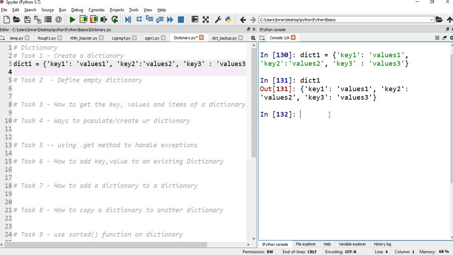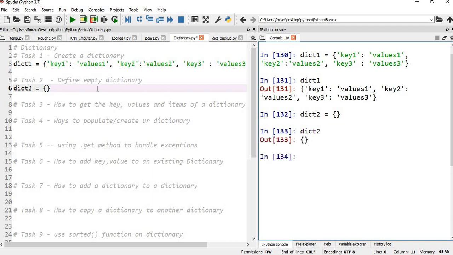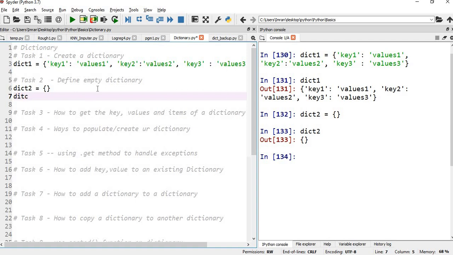My dictionary is created. Now I'll cover one by one, how to define an empty dictionary. I'll say dict2, dictionary 2, is equal to empty curly braces. In that case, my empty dictionary is created. The other method of defining is dict3 is equal to dict(). So in these two ways you can define the empty dictionary.